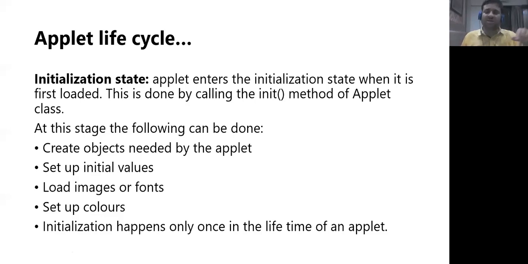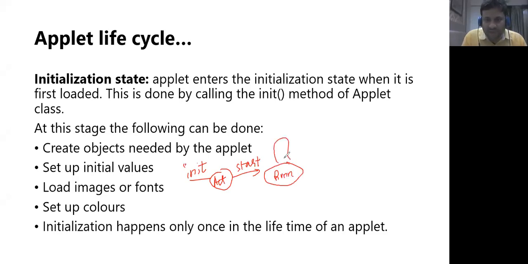The sequence goes like this: init, start, paint, stop, start. Once again, we have init, and then it is activated. We have start, and then it is running.